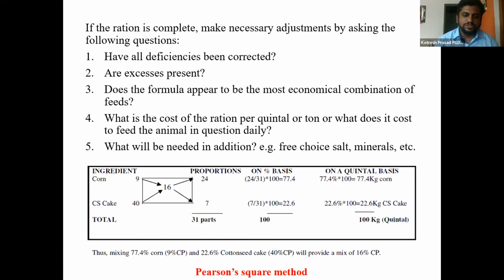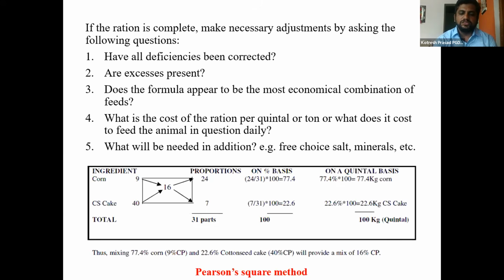Usually we use the Pearson square method. In this example, we have used two ingredients, corn and cottonseed cake. Cottonseed cake has 40 parts CP, and corn 9 parts. The center one is 16, that is we need 16% CP in our ration.